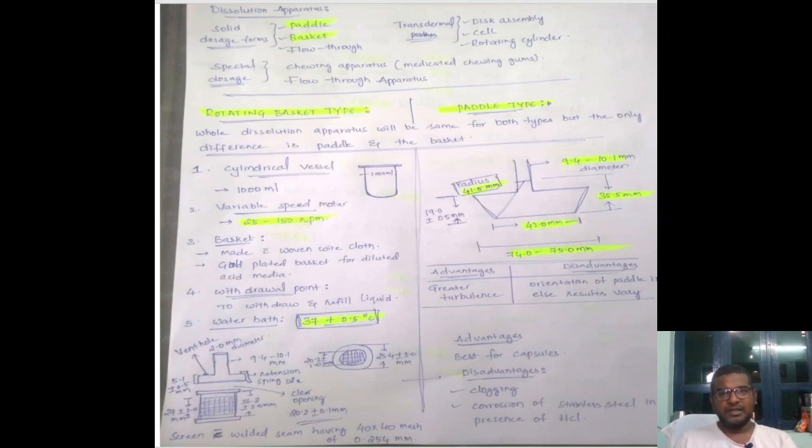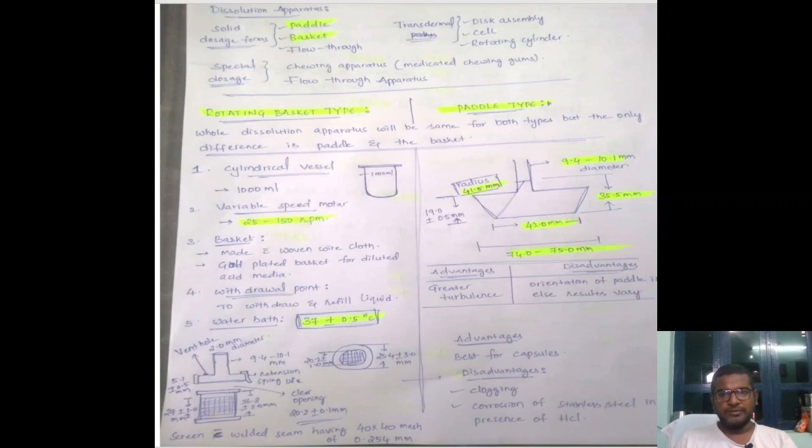And if you see the second one, which is the paddle type, the only change in these two dissolution apparatus is the paddle. If you observe this paddle, we can observe different dimensions.